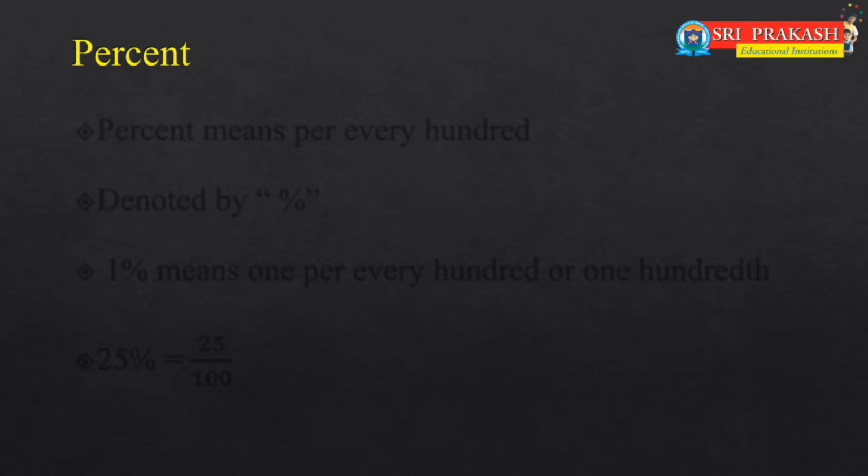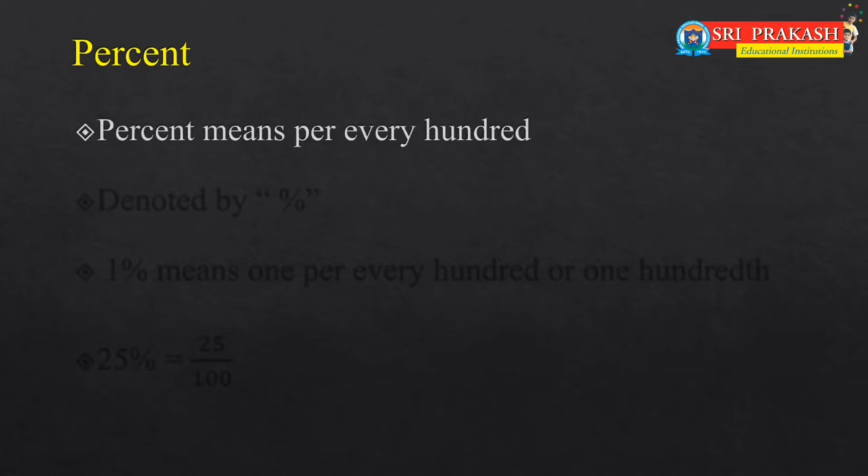Let's try to understand these. Percent means per every 100. It is derived from the Latin word percentum. Percentum means per every 100. Percent is represented by the symbol %.